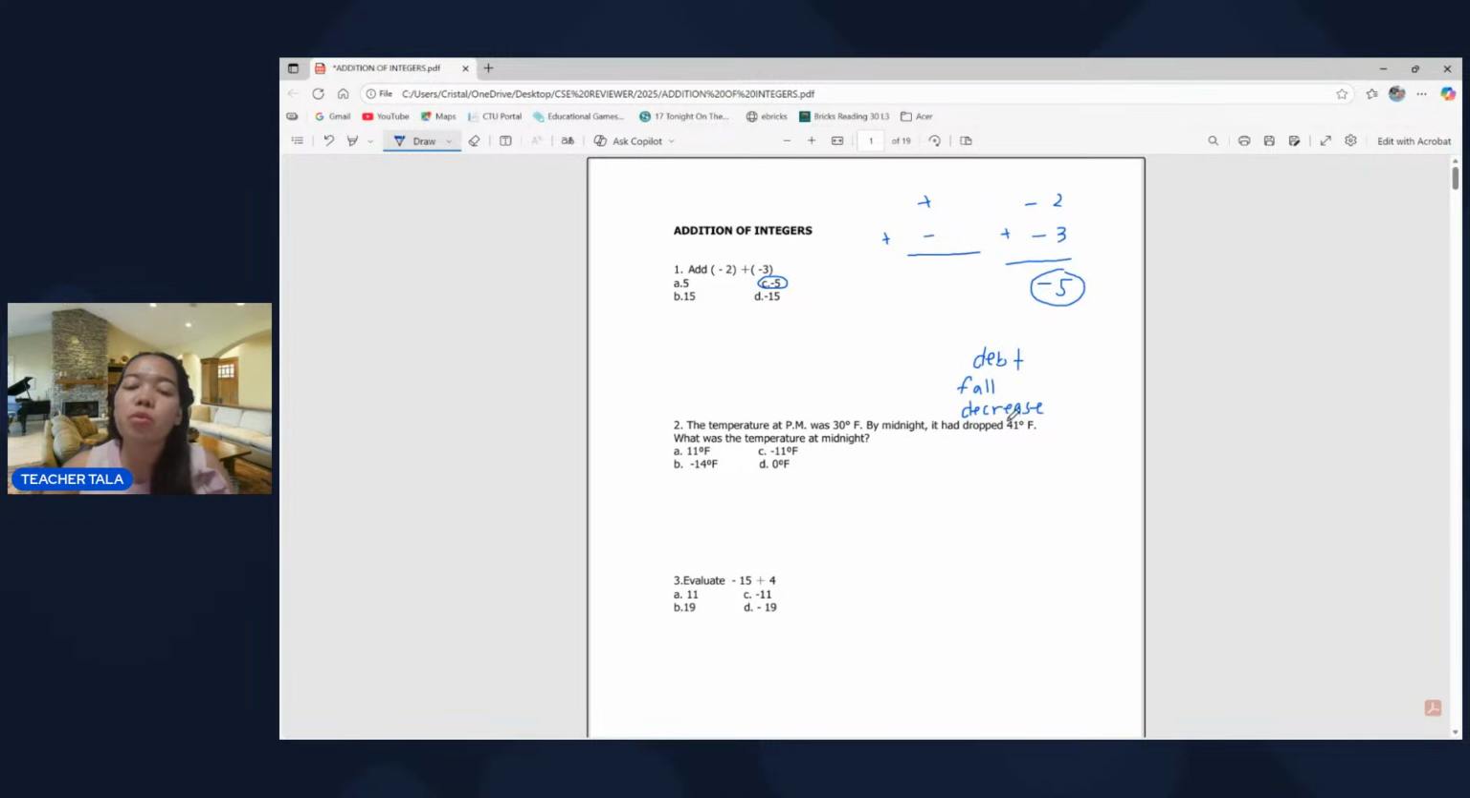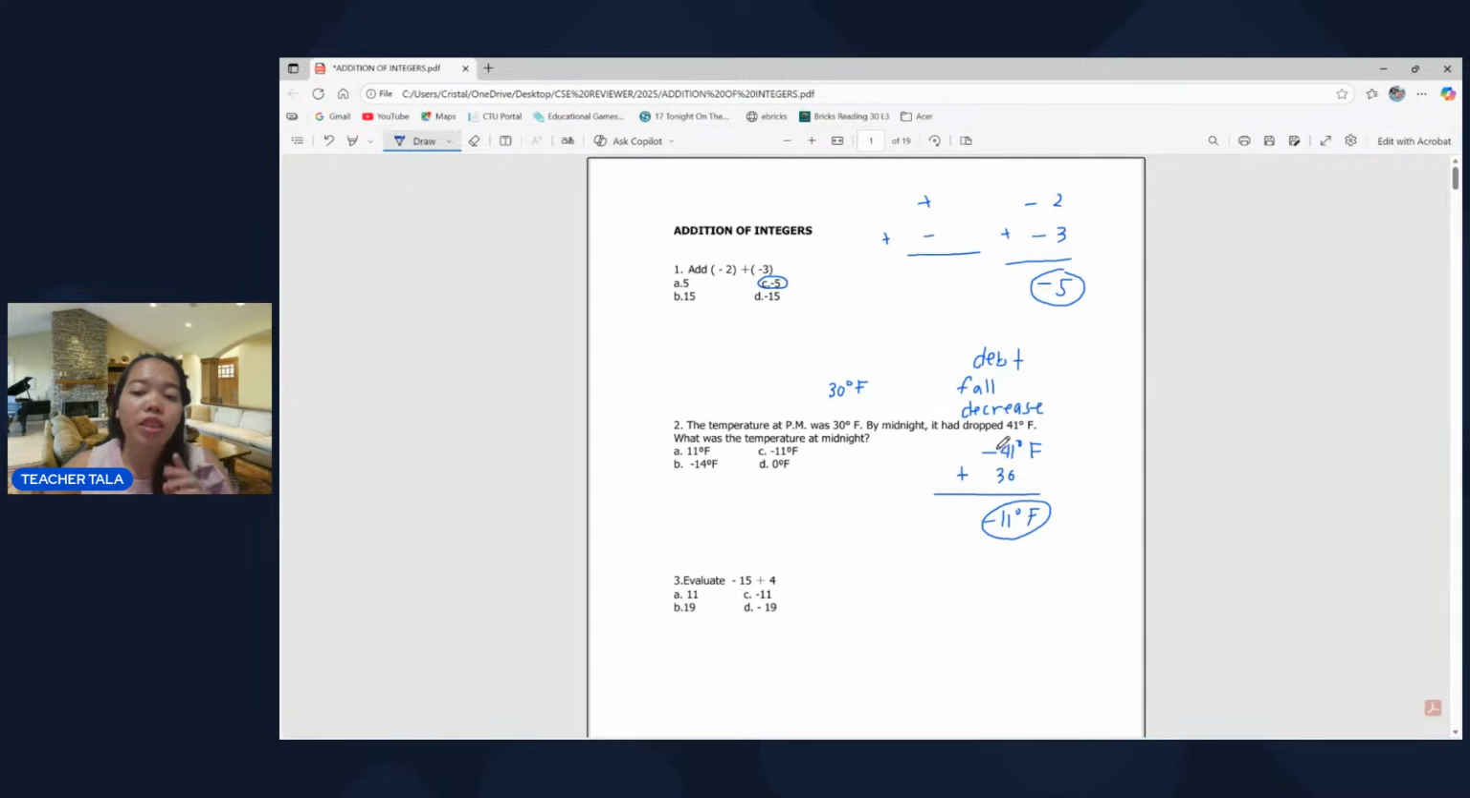Okay, ito po yung mga words na nagde-denote na negative po yung number na dinidescribe nila. So we have the temperature was 30 degrees Fahrenheit. So that is 30 degrees. By midnight, it had dropped 41 degrees, meaning it dropped -41 degrees po yung sign ng ating number. What was the temperature at midnight? So now we're going to add it sa 30 and magiging -11 degrees Fahrenheit yung answer.